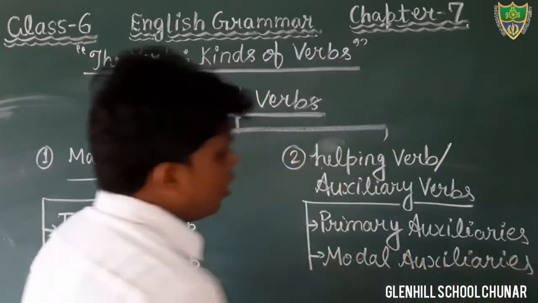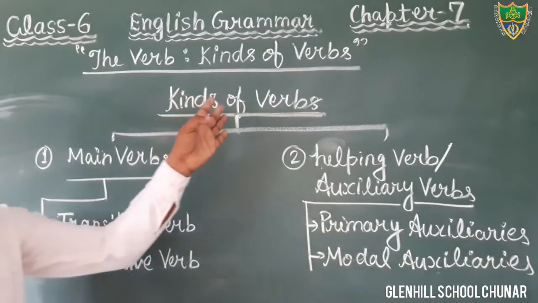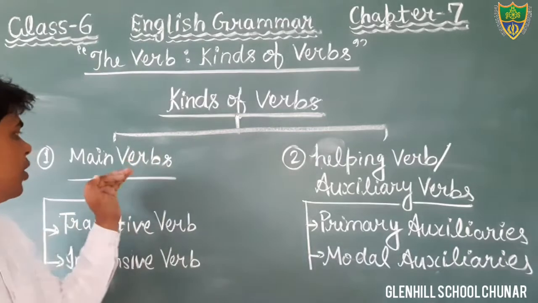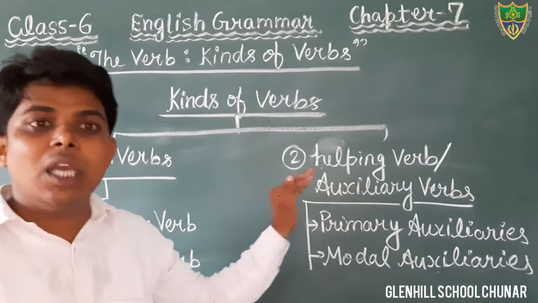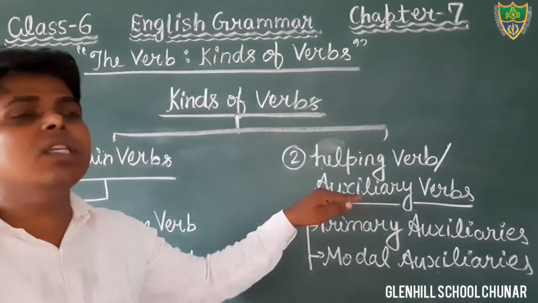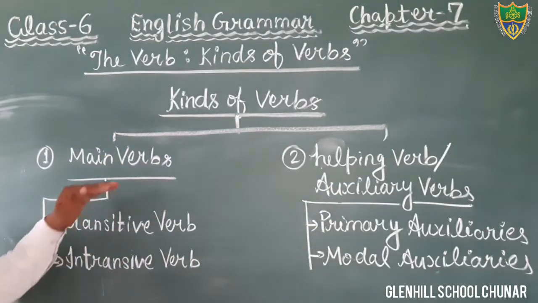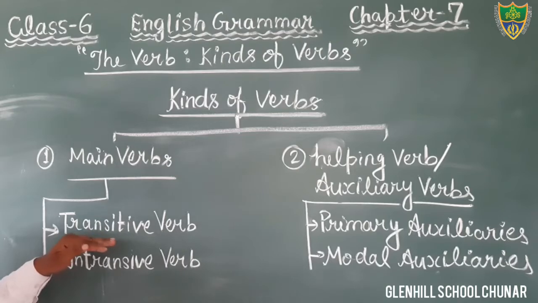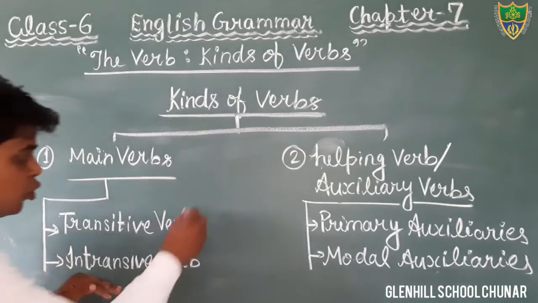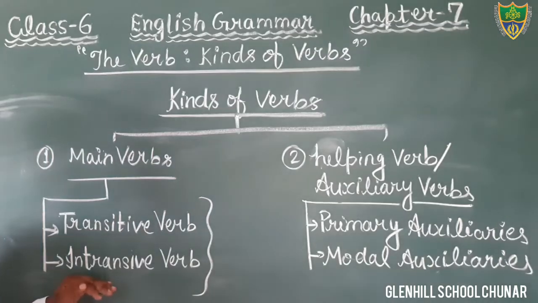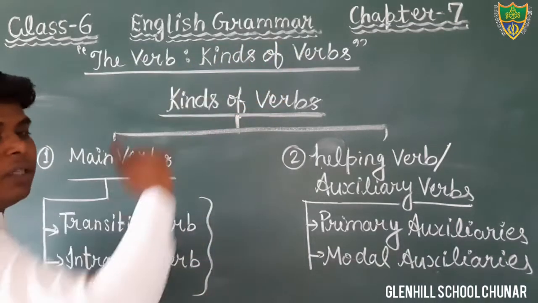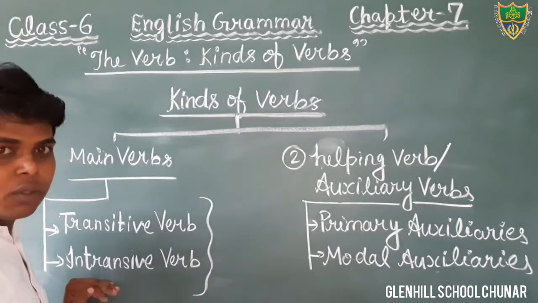Okay, students, now we can see here there are two kinds of verb. First one is main verb, another is helping verb, also known as auxiliary verb. The main verb can be categorized into two subkinds, that is transitive verb and intransitive verb. These two topics you have to read in chapter number 7. It is given in your book.